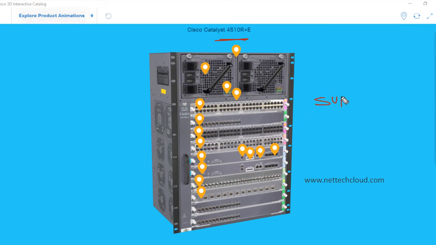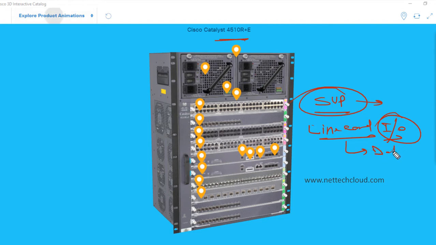If you look at this 4500 series switch, in this chassis the control plane means the supervisor, the brain. And the line card, or input output module, is what? Data plane. That means the RJ45 ports like this; a computer connects to this, maybe the source, and the destination connects here.